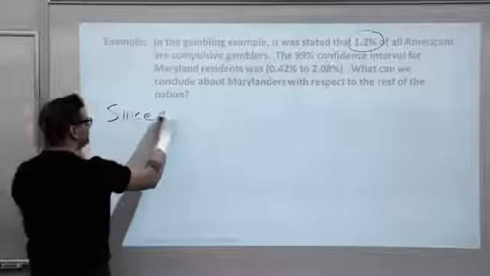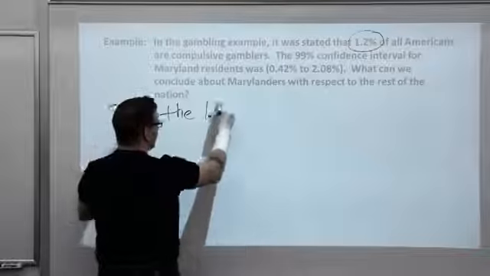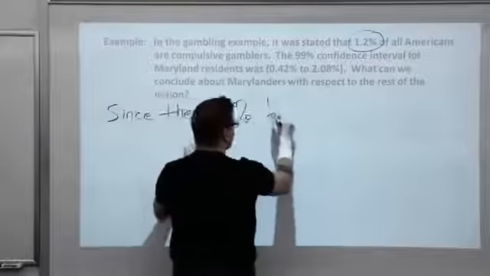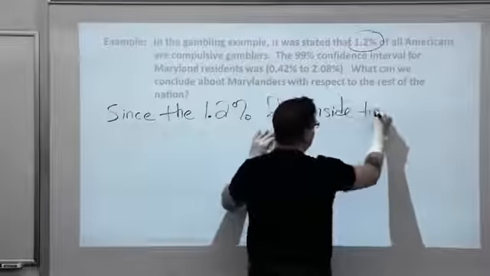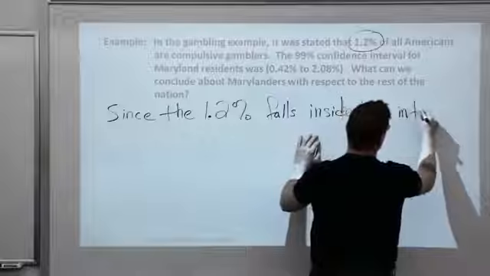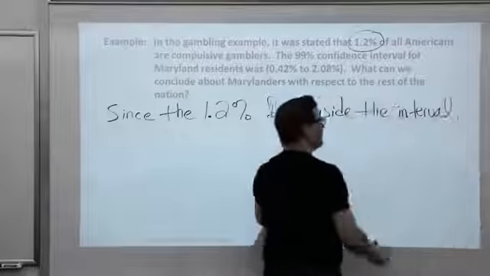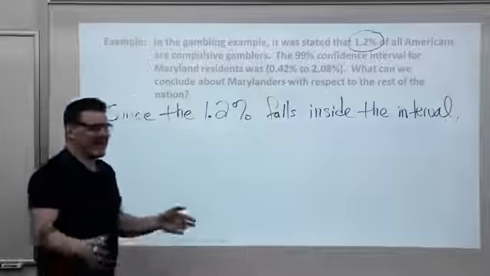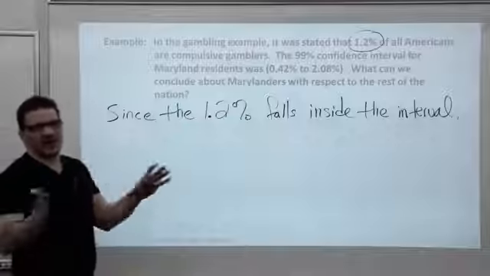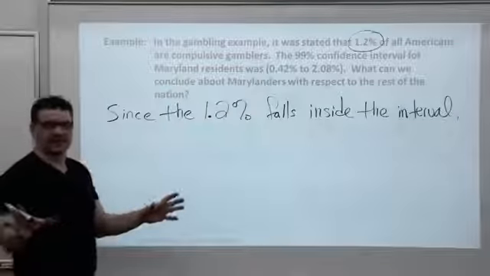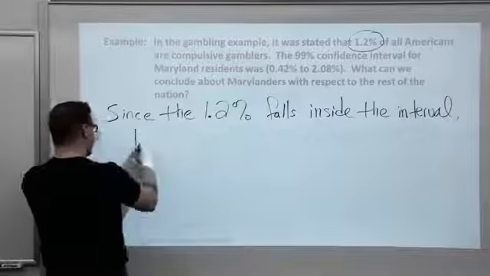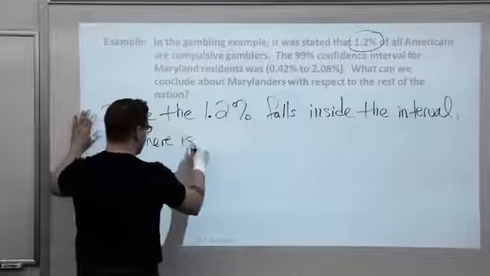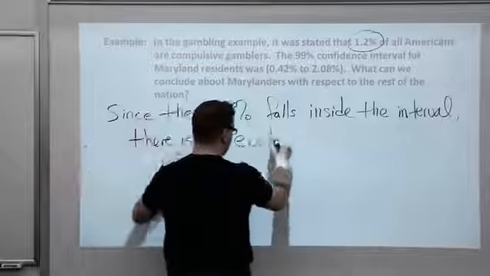Since the 1.2% falls inside the interval, for the data collected in Maryland, there's no evidence that Maryland differs from the rest of the country.